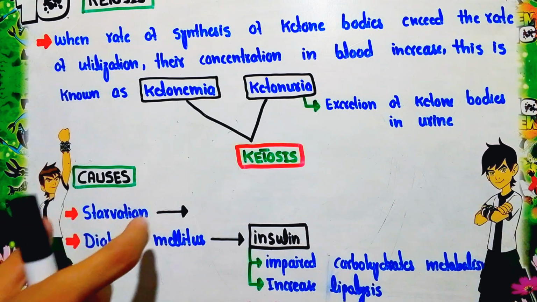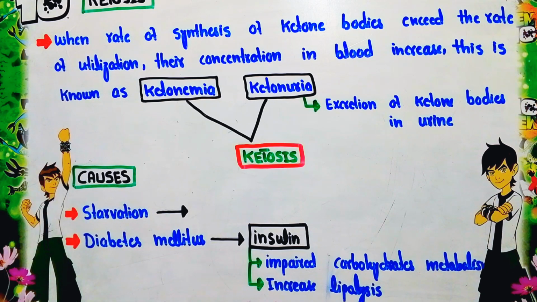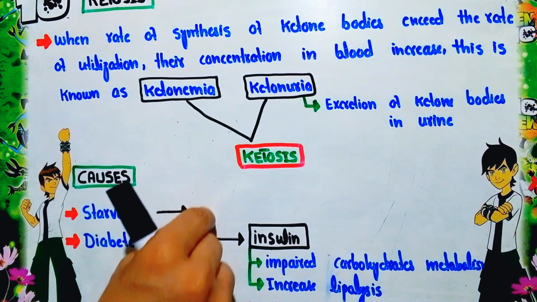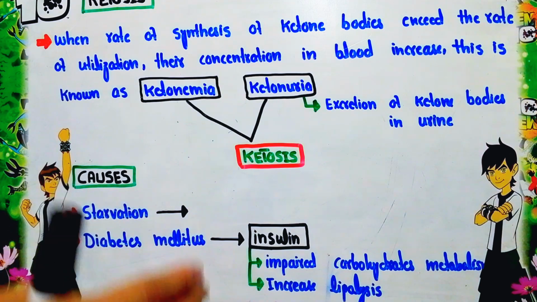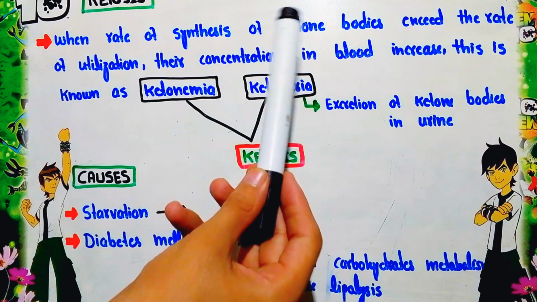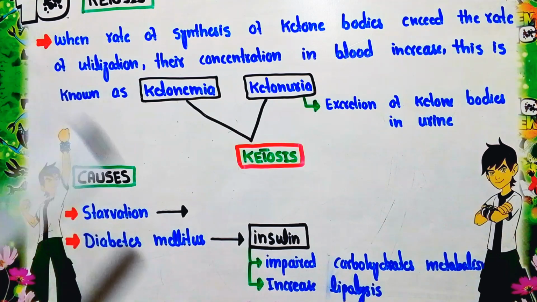In starvation, the oxaloacetate is used in the synthesis of glucose, due to which the deficiency of oxaloacetate occurs. As a result, the TCA cycle is impaired, and the acetyl coenzyme A is not completely oxidized or utilized in the TCA cycle, so its concentration increases. Increased concentration of acetyl coenzyme A leads to the formation of the ketone body, due to which the concentration of the ketone body increases.